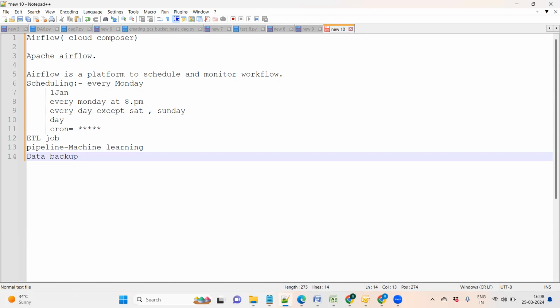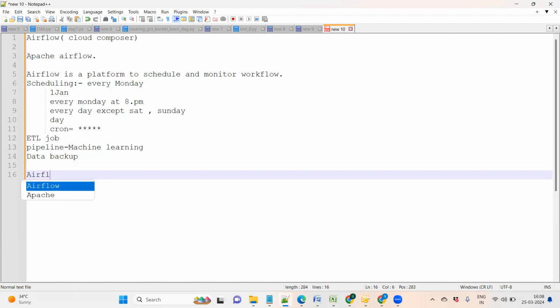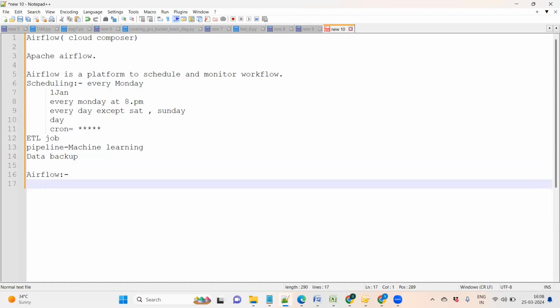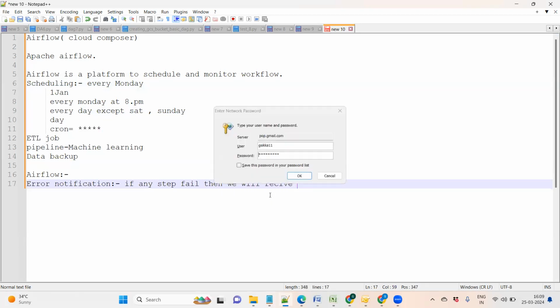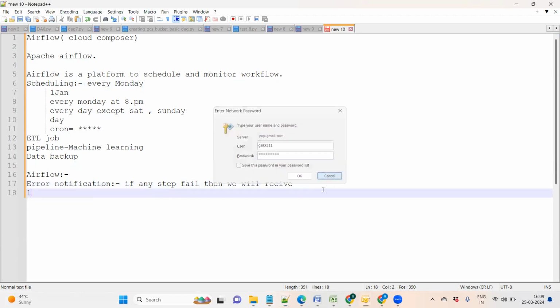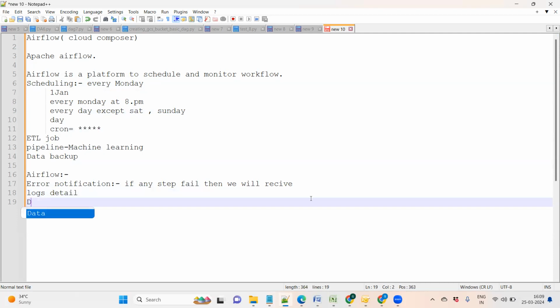There are a lot of advantages of Airflow. What kind of advantages are there? Error notification: if any step fails, then we will receive an error. Log details we will also get. Then dependencies between tasks.